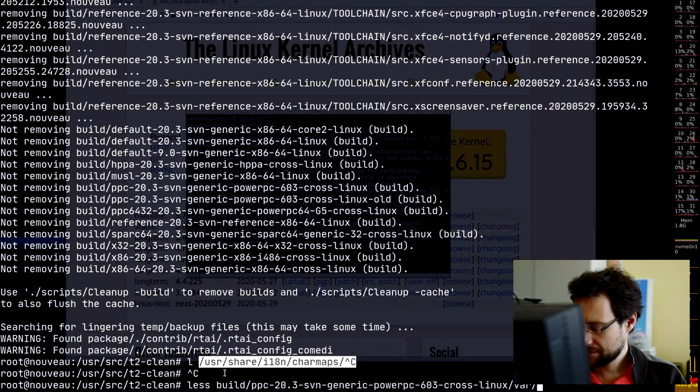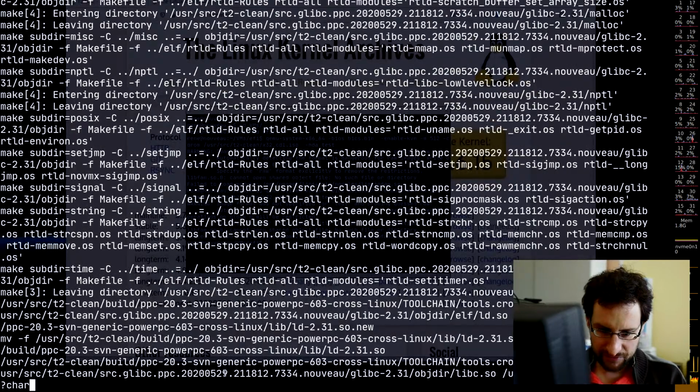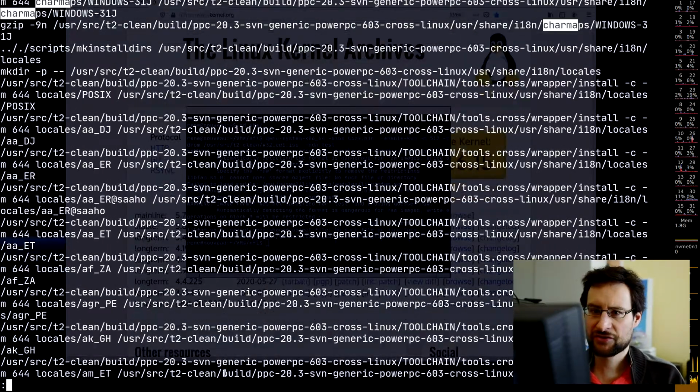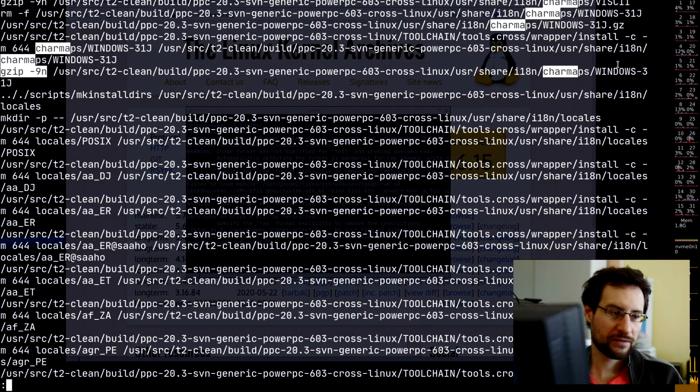Quick look into that, and var adm logs. So what glibc is doing is, in the regular build stuff, it's compressing this, and here's this charmaps. It's installing this, and probably a little bit cleaner might have been to maybe cat this. Anyway, it's installing this and then running gzip on this, to not waste space for all those character maps of all fancy Windows and IBM whatever mainframe goodness.